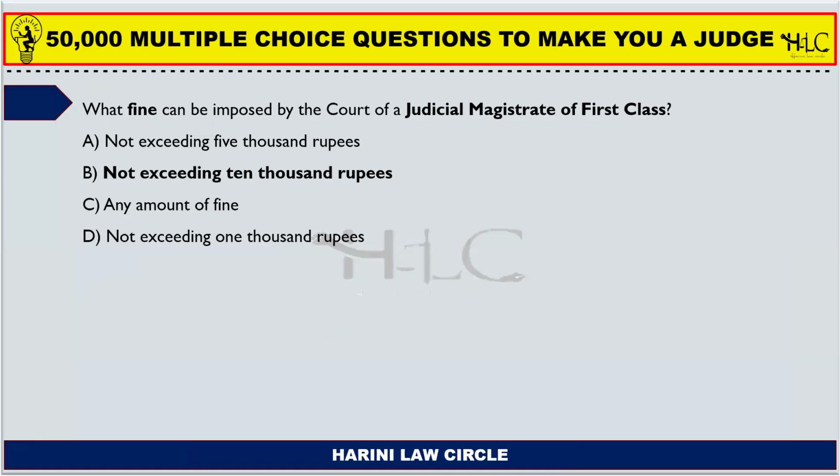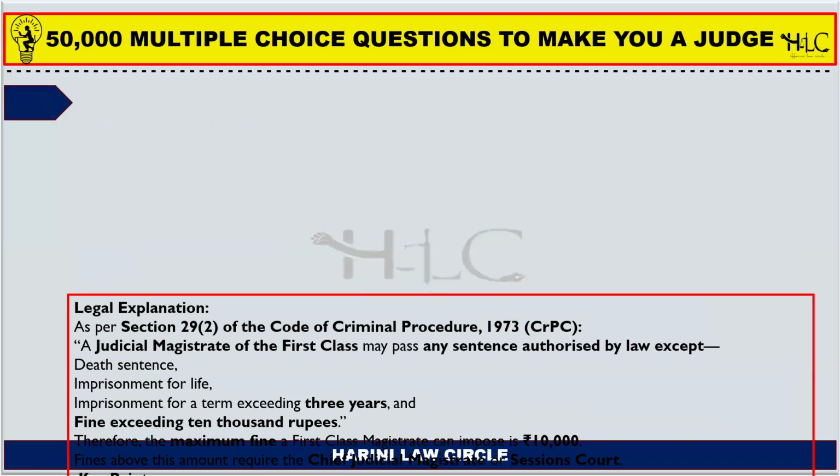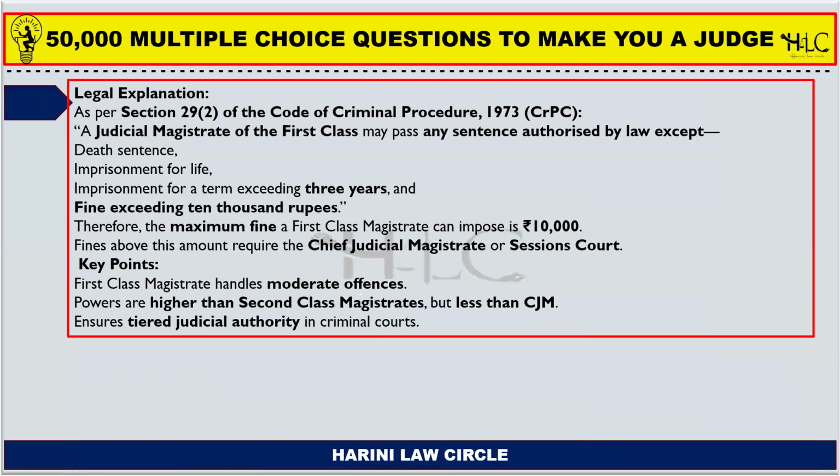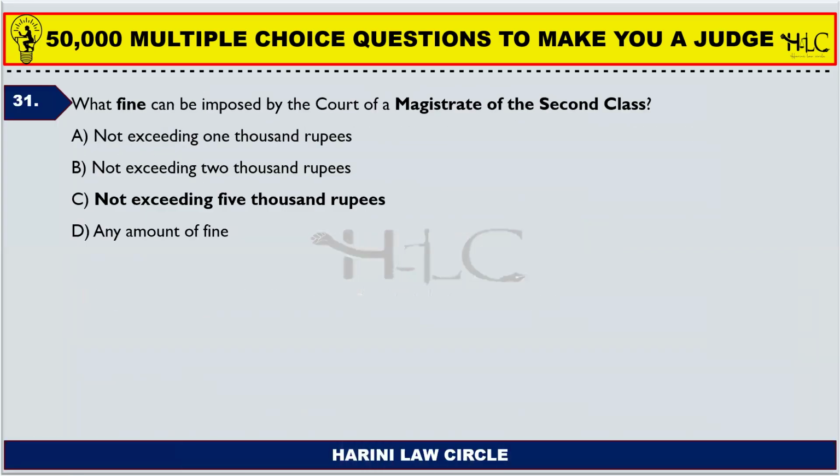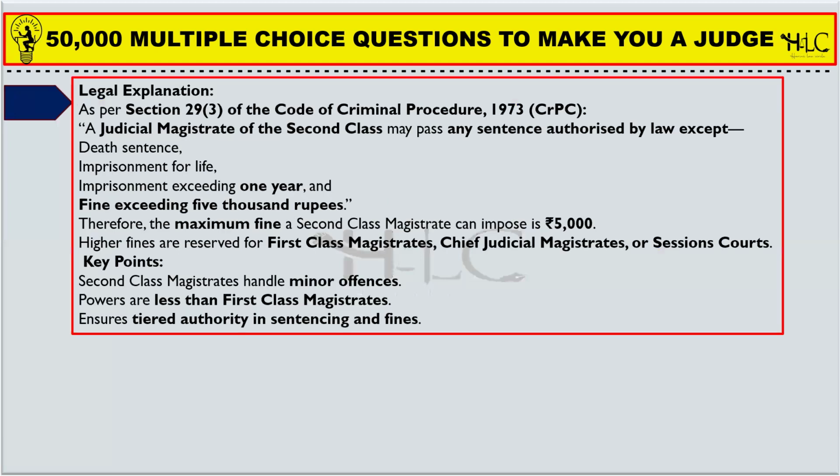So, what fine can be imposed by the court of judicial magistrate of first class? Not exceeding 10,000 rupees. And what fine can the judicial magistrate of second class impose? A fine not exceeding 5,000 rupees. Next one. What fine can be imposed by the court of magistrate of second class? We already saw this, not exceeding 5,000 rupees.